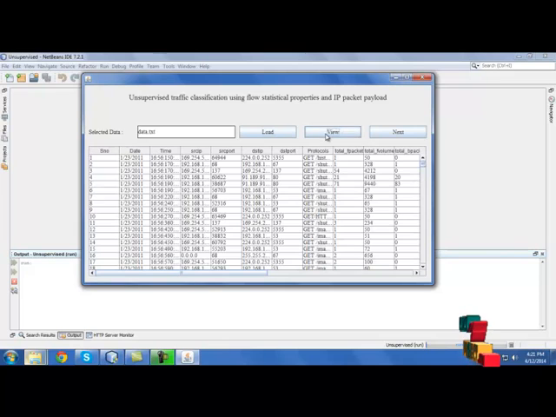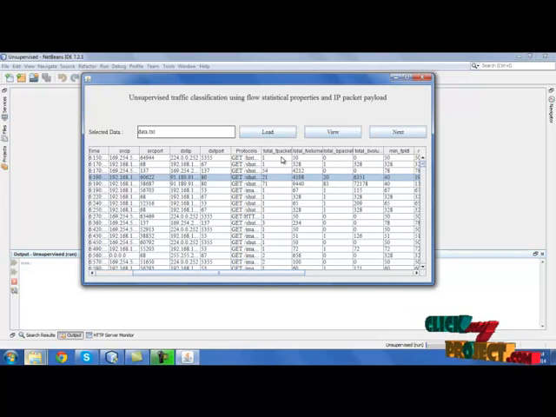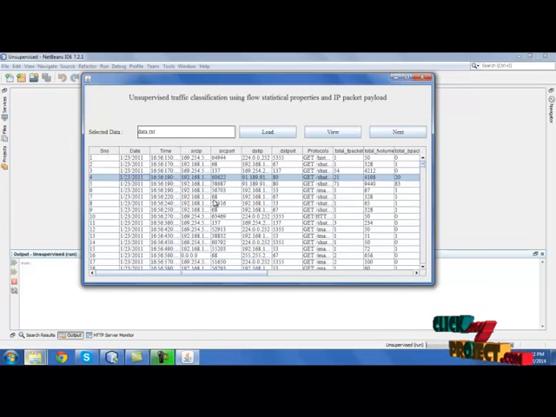Dataset loaded successfully. Click view. This is the dataset we are going to use in our project. It will show the date, time stamp, source IP, source port, destination IP, and destination port, and the protocols used in the source IP and destination IP, and total packets forwarded and total volume of the packets and flow of the packets. Then click next.